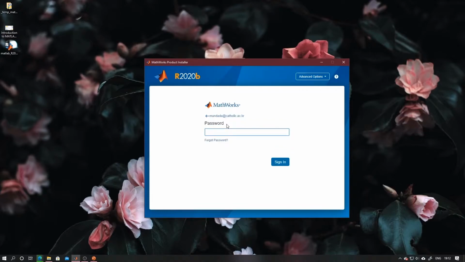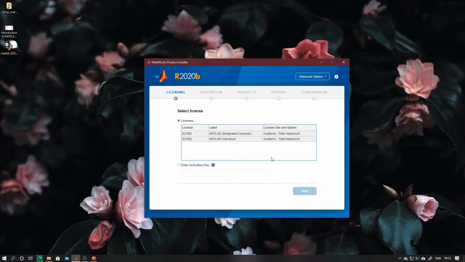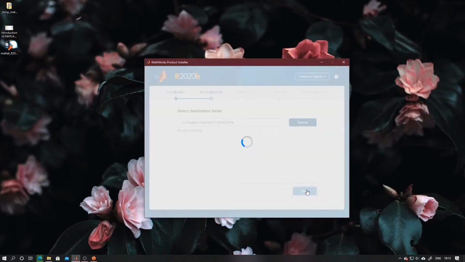Now put your password. Then click on next. Now click on yes, then next, then select the first one, then click on next, then again next.